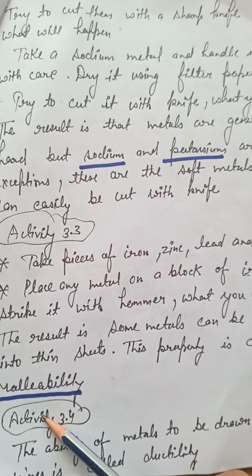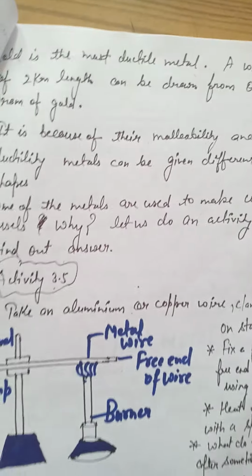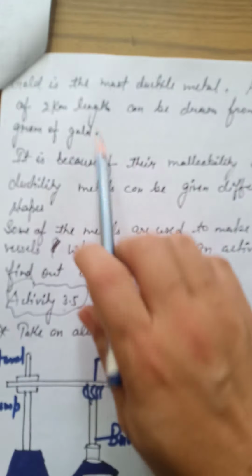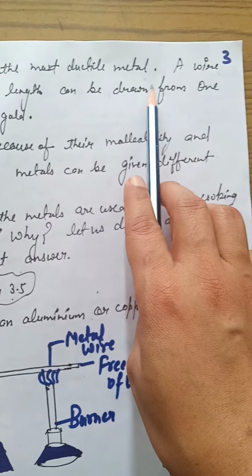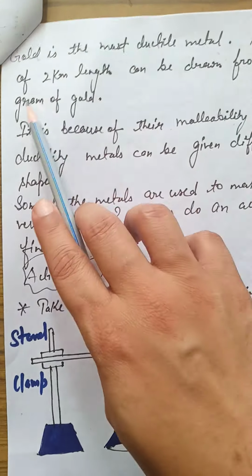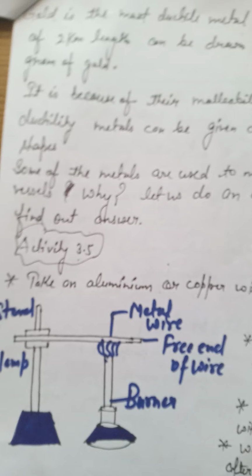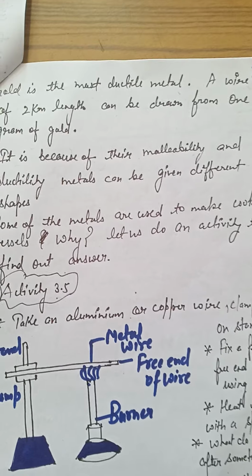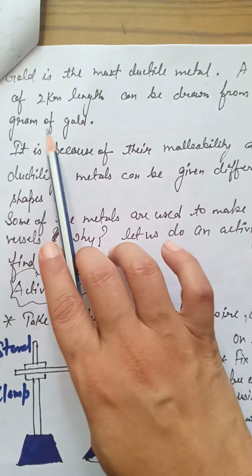Now the next property is activity 3.4, that is ductility. So what is ductility? Ductility is a property of the metals by virtue of which they can be drawn into wires. Gold is the most ductile metal. See here, a wire of 2 kilometer length can be drawn from 1 gram of gold only. 2 kilometer wire, it's a huge length.